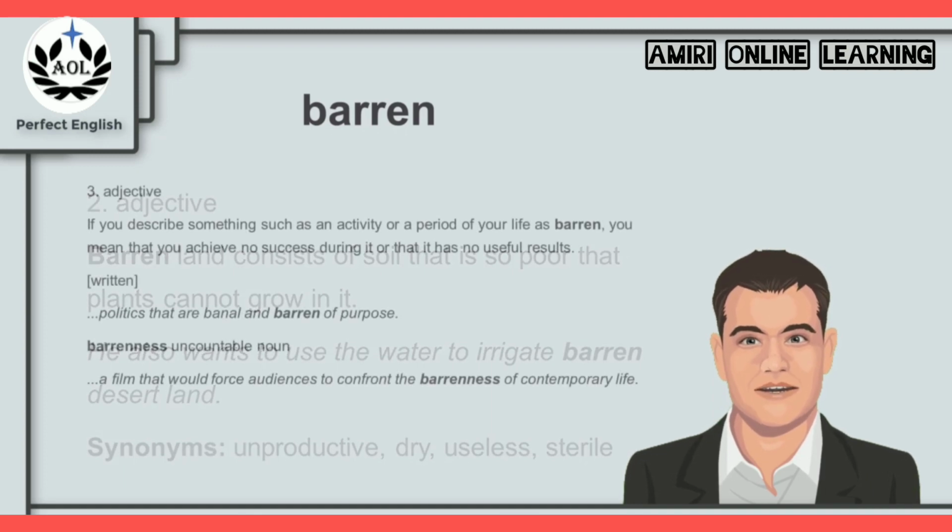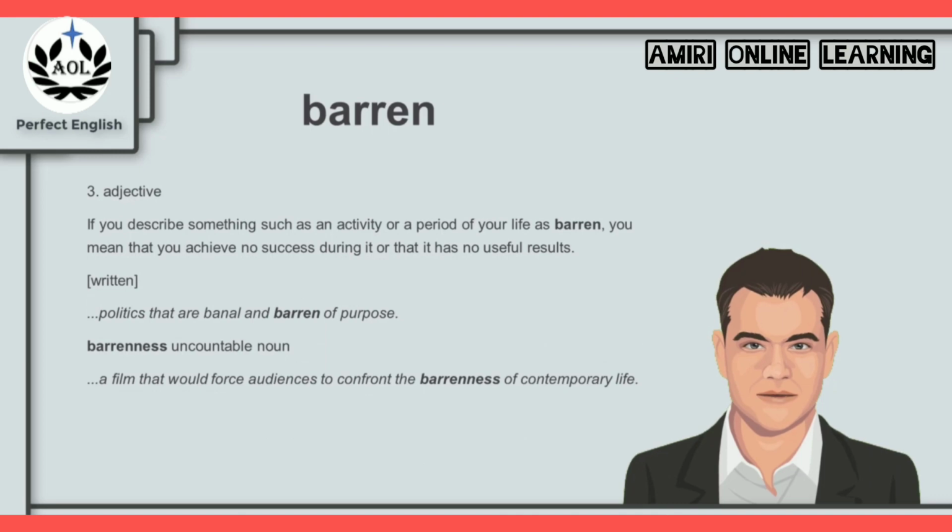Now, barren can also be used in a different context. If you describe something such as an activity or a period of your life as barren, you mean that you achieve no success during it or that it has no useful results. For example, politics that are banal and barren of purpose. And we can use barrenness in this context as an uncountable noun. For example, a film that would force audiences to confront the barrenness of contemporary life.